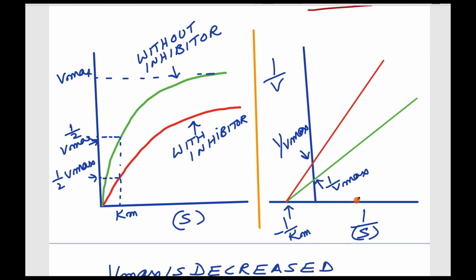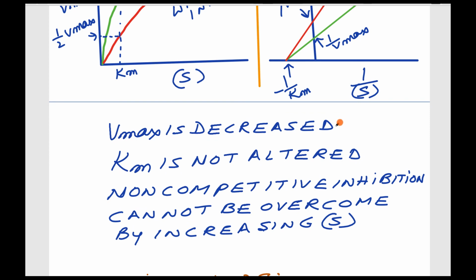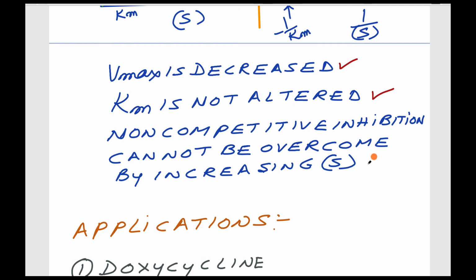Let us understand through the substrate concentration plot and the Lineweaver-Burk plot. Here you can see V maximum is decreased, but Km is not affected, because the presence of inhibitor does not affect the substrate enzyme complex. In the Lineweaver-Burk plot also, Km is not affected, whereas V maximum is decreased. Non-competitive inhibition cannot be overcome by increasing the substrate concentration. That happens in competitive inhibition.